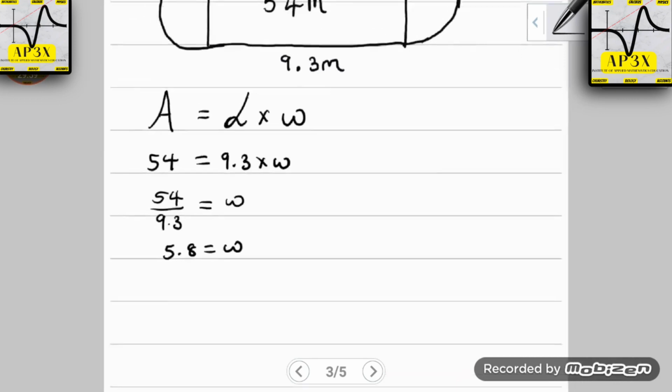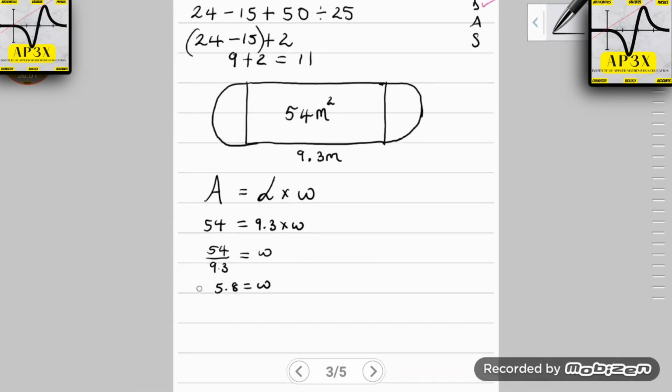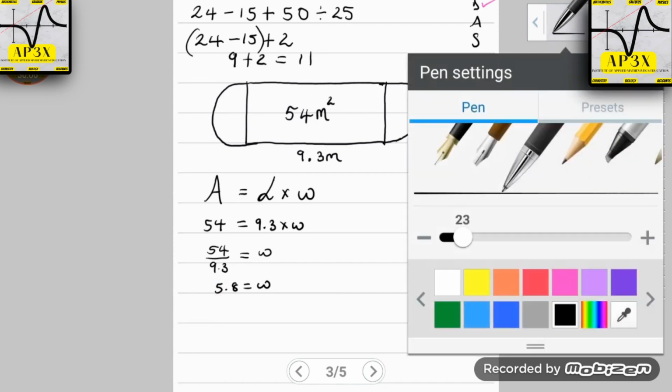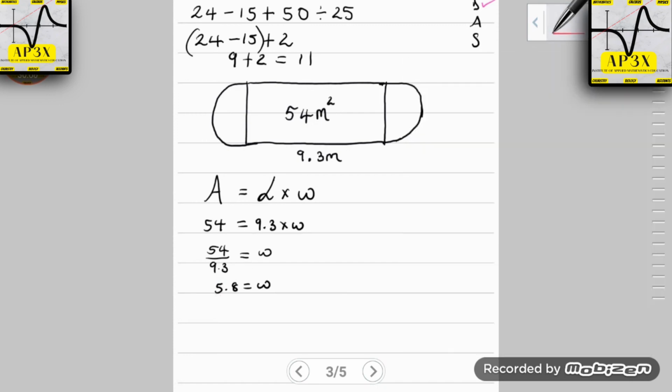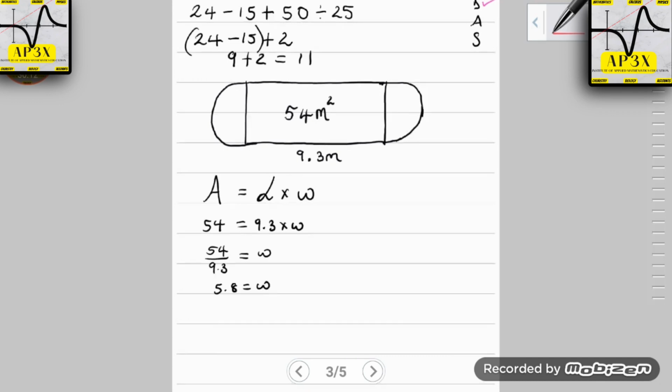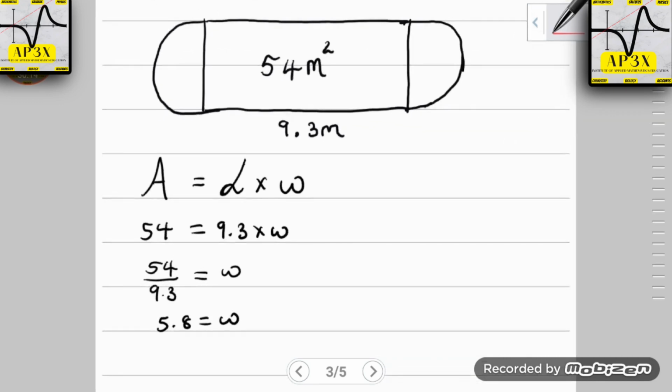Now, what students fail to do is transfer the information onto the diagram, and this is something that is more mental than it is physical. Remember that my channel primarily focuses on building the fundamentals of weak students, not super smart students who would obviously know that the 5.8 here is acting as the diameter of the semicircle.